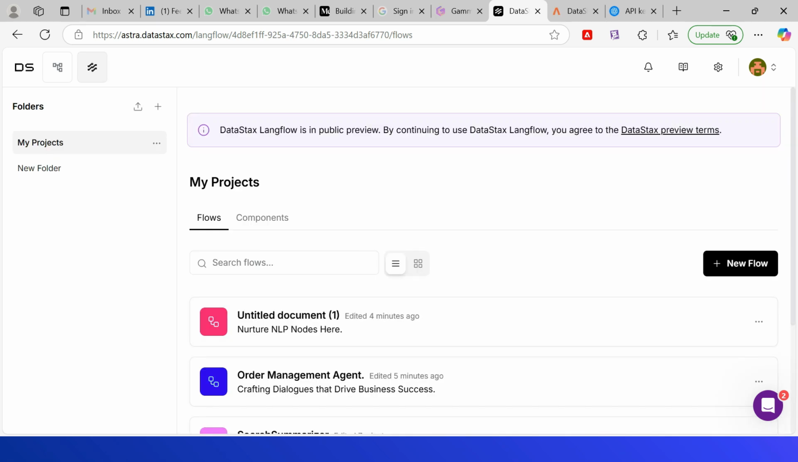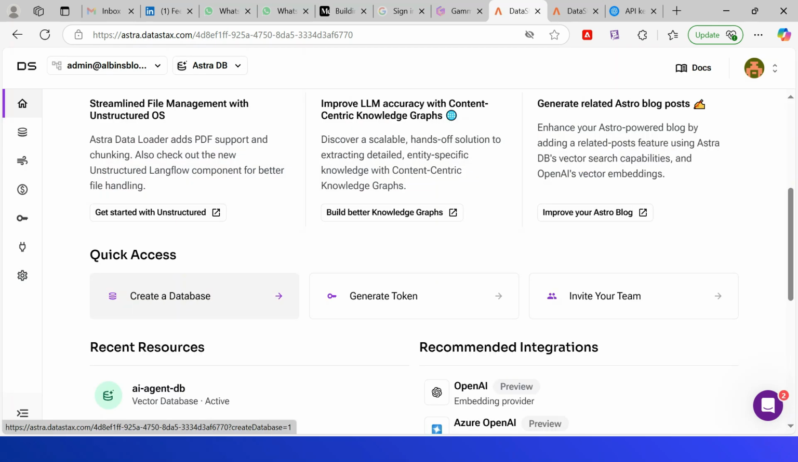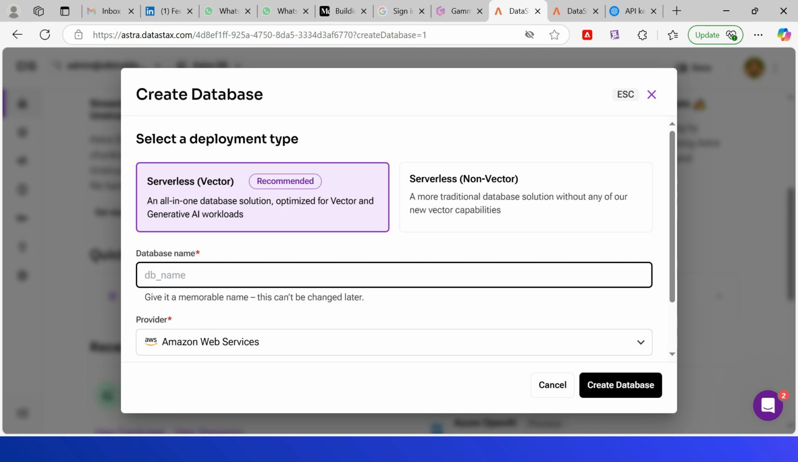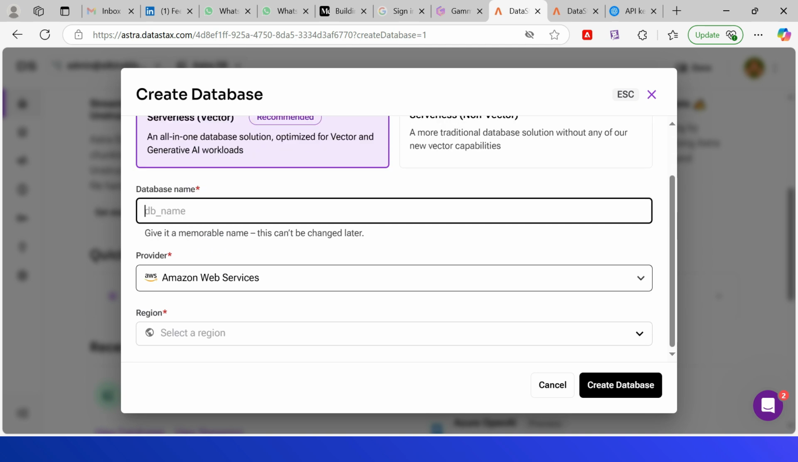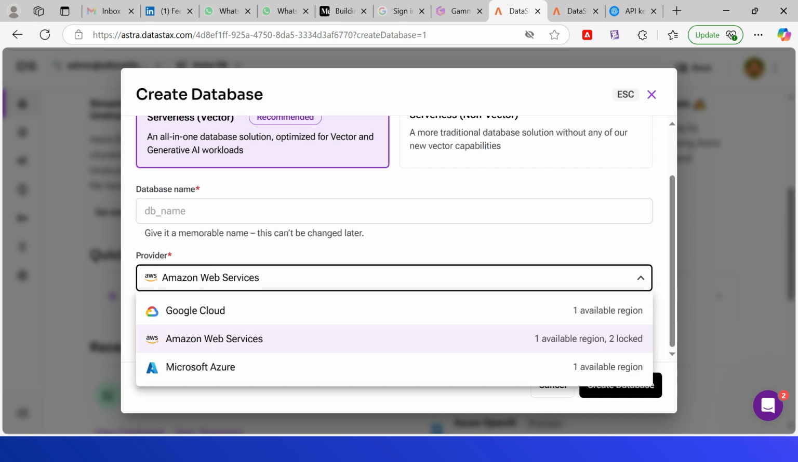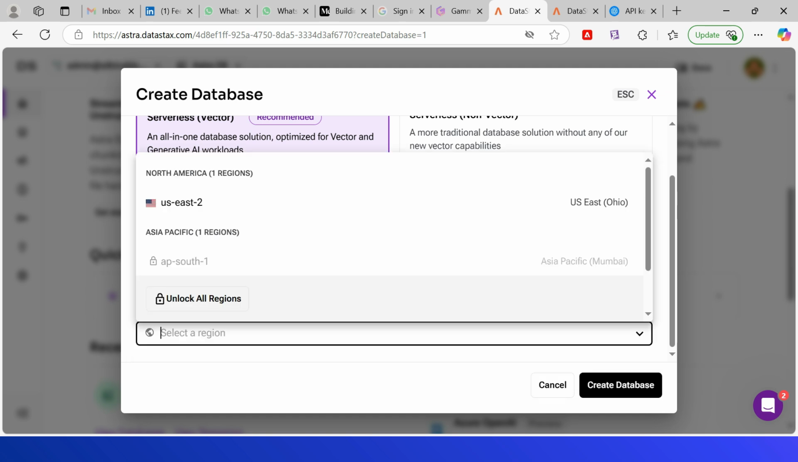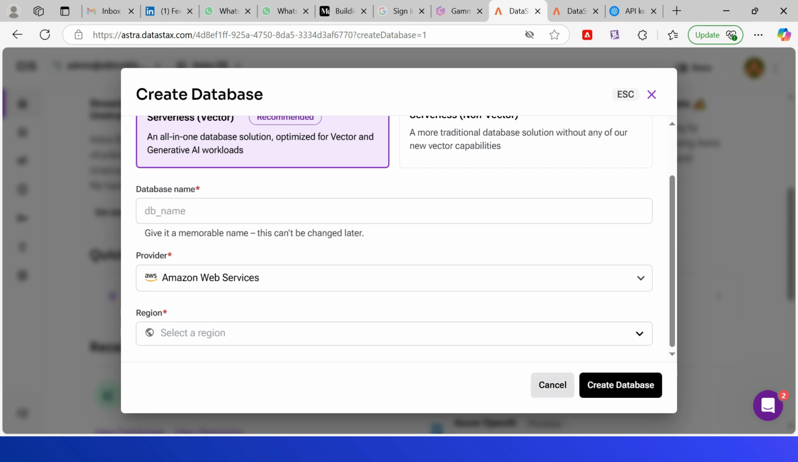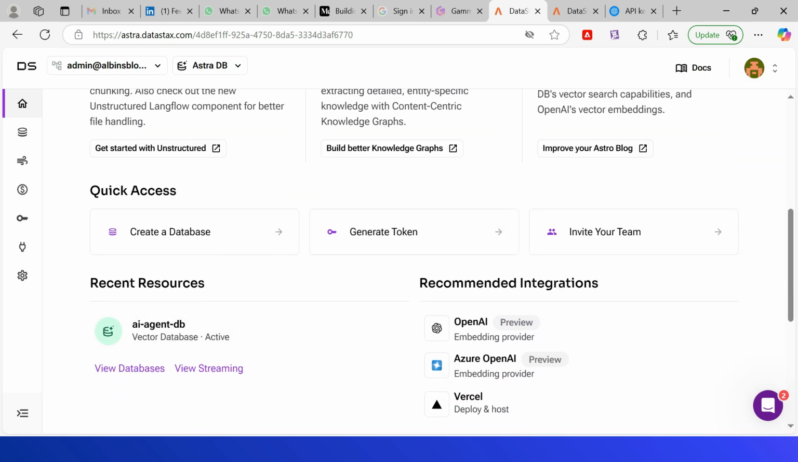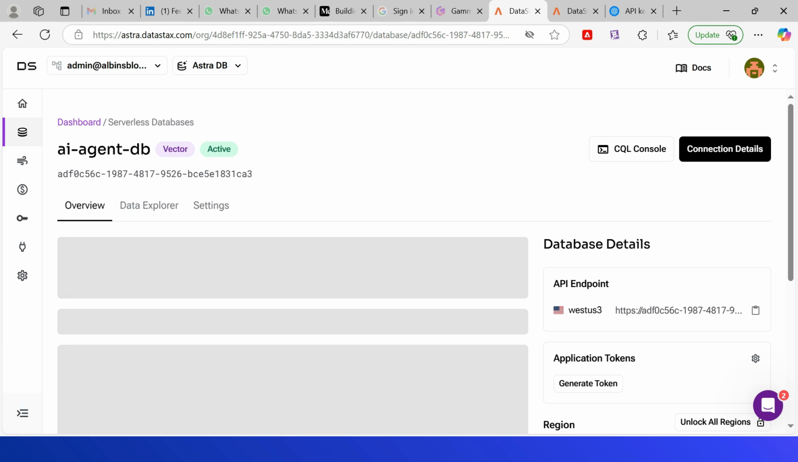As a first step, switch to Astra DB. Click here. Create a new database. Click on this. Serverless vector. Provide the database name. Then the provider. You can choose Amazon Web Services, Google Cloud, or Microsoft Azure. Then select the region. Then create the database. Once the database is created, let me click on that.